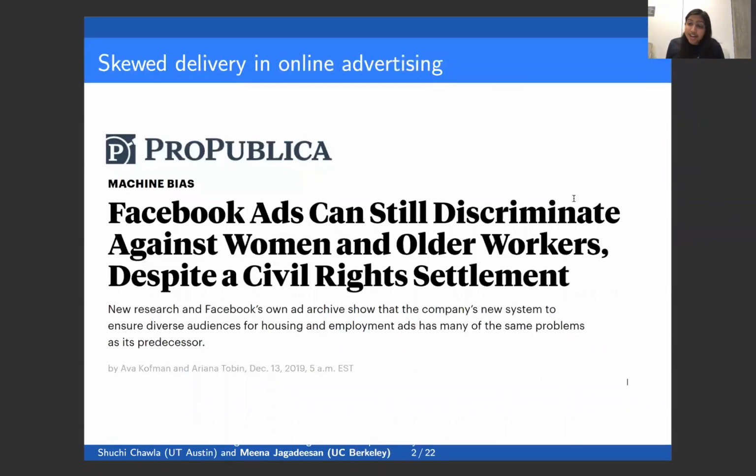So there's been lots of evidence of skewed delivery in online advertising. Similarly qualified people from different gender and racial groups can end up seeing differing amounts of ads in sensitive categories like housing and employment.